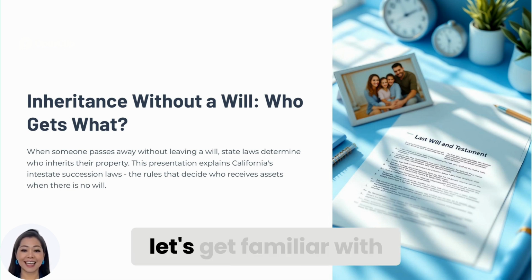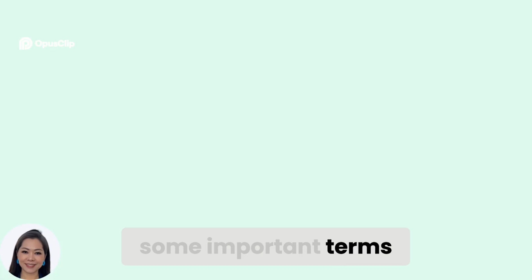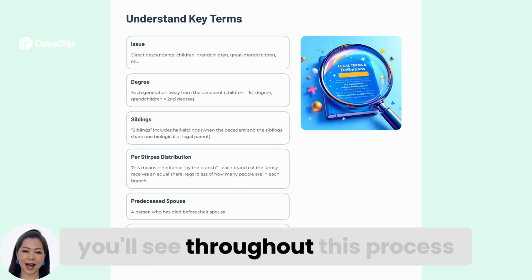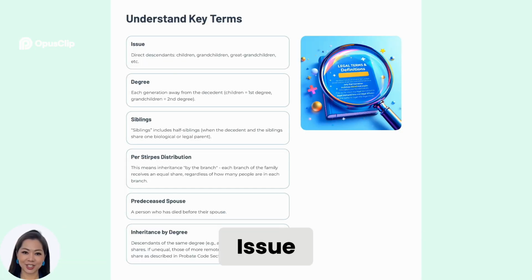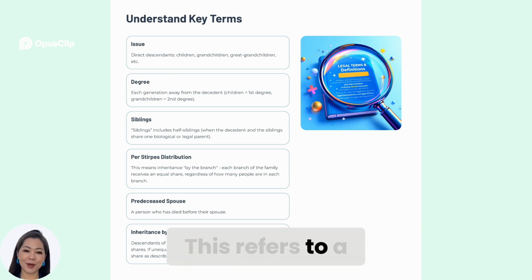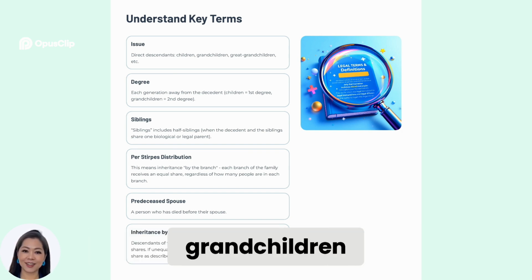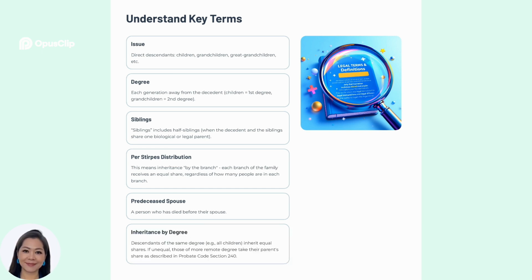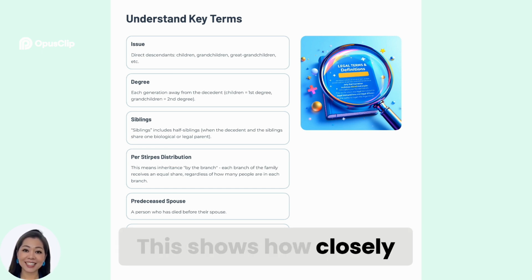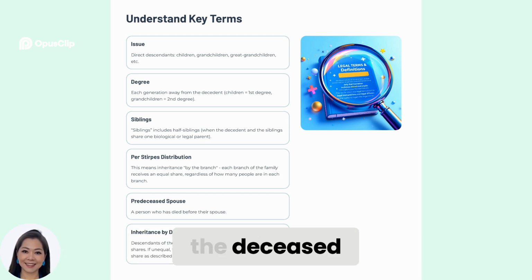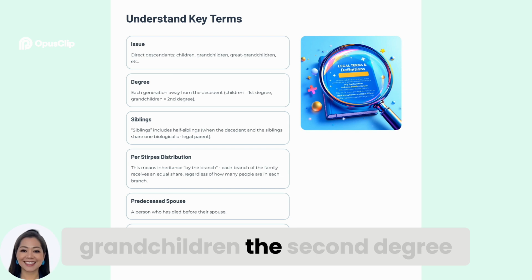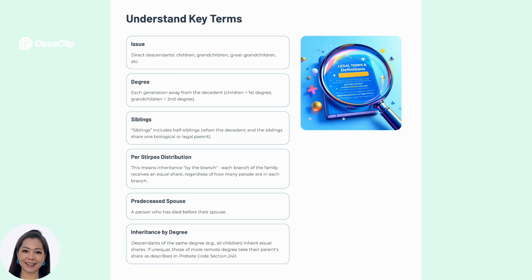Now, let's get familiar with some important terms. Here are the terms you'll see throughout this process. Issue. This refers to a person's direct descendants: children, grandchildren, great-grandchildren, and so on. Degree. This shows how closely someone is related to the deceased. Children are considered the first degree, grandchildren the second degree, and so on.